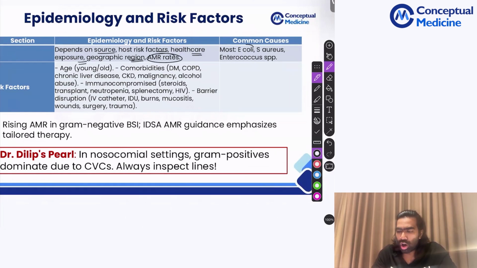And this is a very important point for exams also: the most common organism that's going to cause bacteremia in the world is going to be E. coli. The second most common organism that's going to cause bacteremia in the world is going to be Staphylococcus aureus. But overall, the most common organism is going to be E. coli as a source of bacteremia, followed by Enterococcus species. These are the three most important, but I feel like E. coli and Staphylococcus aureus are going to be the most important.